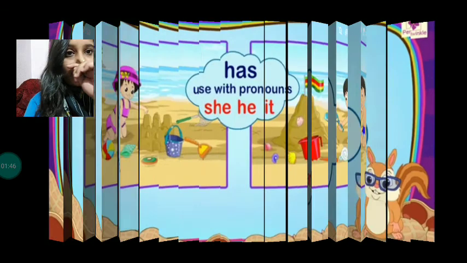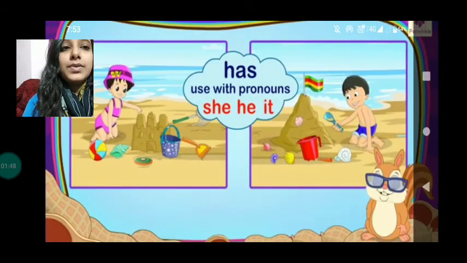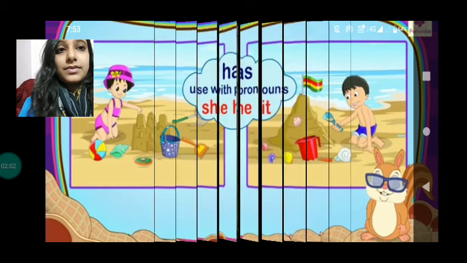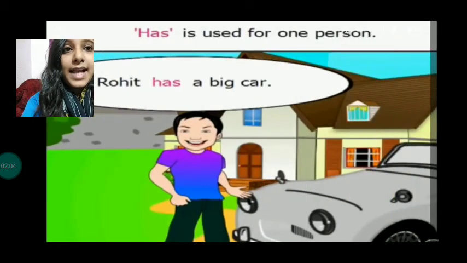Okay, has is used with pronouns like she, he or it. Now these three pronouns are used for a single person, place, animal or thing, right? So has is always used for singular nouns or singular pronouns. Let's see some of the examples. Like, has is used for one person.